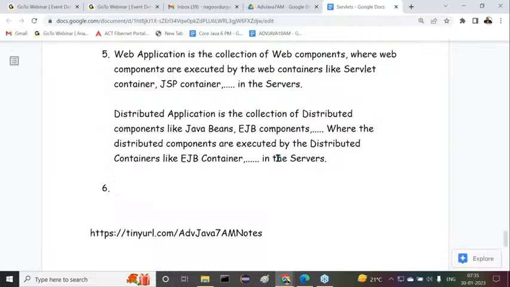Here the question is: both web applications and distributed applications are designed by using Java only, but why are web servers not supporting distributed applications? This is a question, guys. All of you observe carefully. In general, at the very startup stage of the technologies, at the very beginning stage of server side application development, we had only web servers. Their intention was not to provide any dynamic response. They had to provide only static responses.